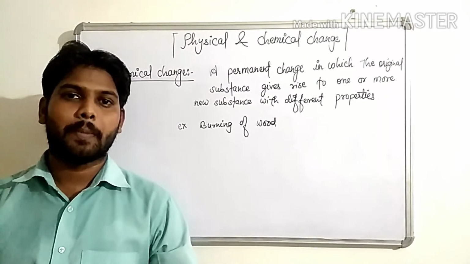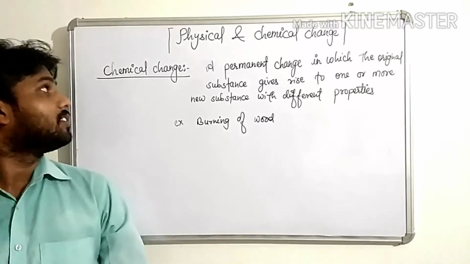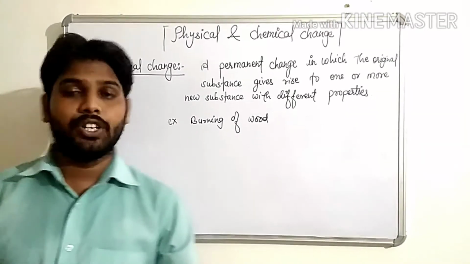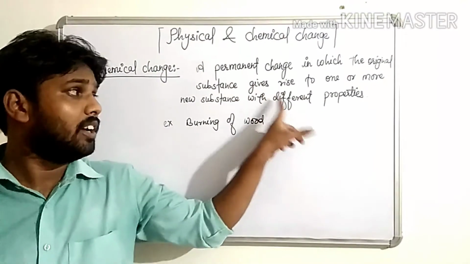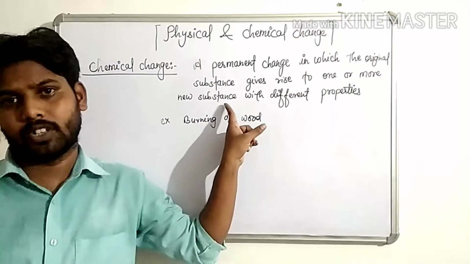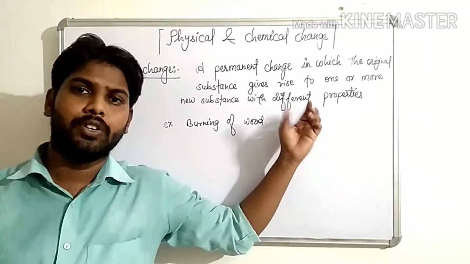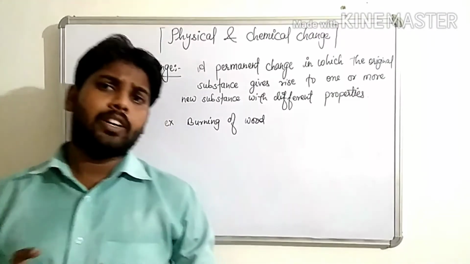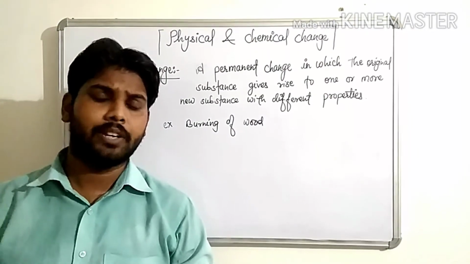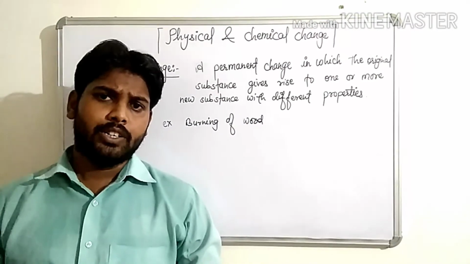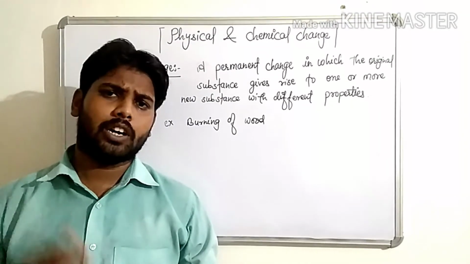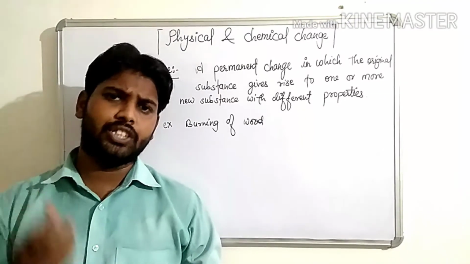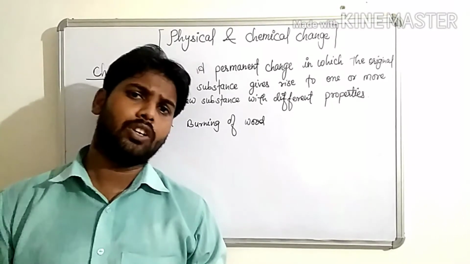Now, another change is chemical change. Okay, children, it is a permanent change in which the original substance gives rise to one or more new substances. Means new substance is formed with new properties. Whenever chemical change occurs, a chemical reaction has taken place, and in chemical change different molecules are formed, so it is not easy to get these substances back into the original form.